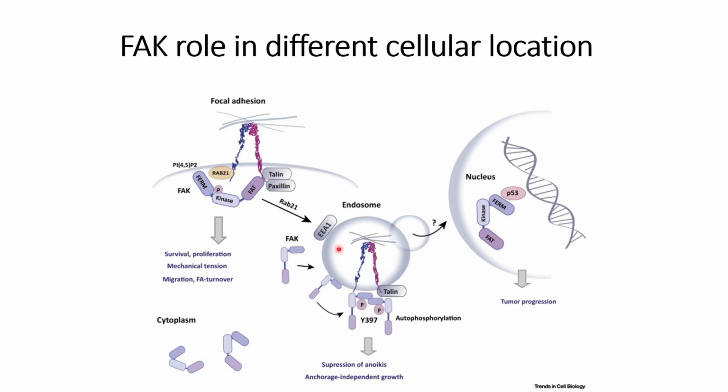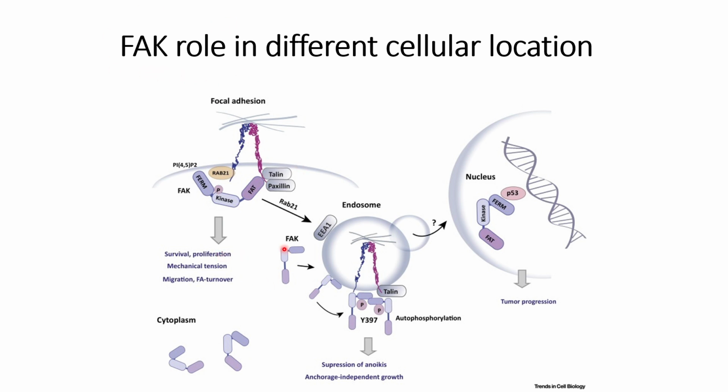And one more phenomenon is observed in this FAK: somehow this FAK is transported to the nucleus, and in this case it helps in tumor progression by degrading the p53. But how this FAK is transported into the nucleus is not yet known. So these are three different locations where FAK plays different roles.